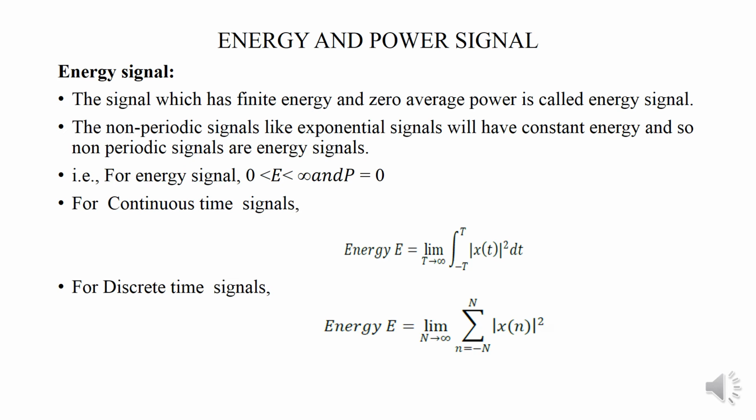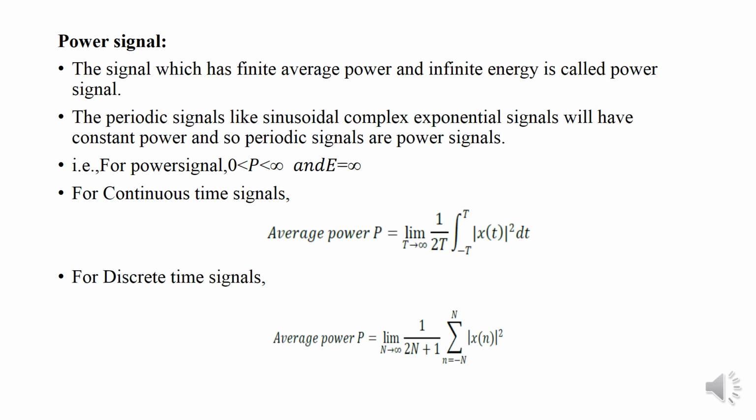The energy signal has finite energy and zero average power. The non-periodic signals like the exponential signal will have constant energy, and so non-periodic signals are energy signals. A signal is said to be an energy signal if the energy is finite and the power is equal to 0. In continuous time, energy is found using the formula E equal to limit T tends to infinity integral from -T to T modulus of x(t) the whole square dt. For the discrete time signal, energy is given by the formula E equal to limit N tends to infinity summation n equal to -N to N modulus of x(n) the whole square.